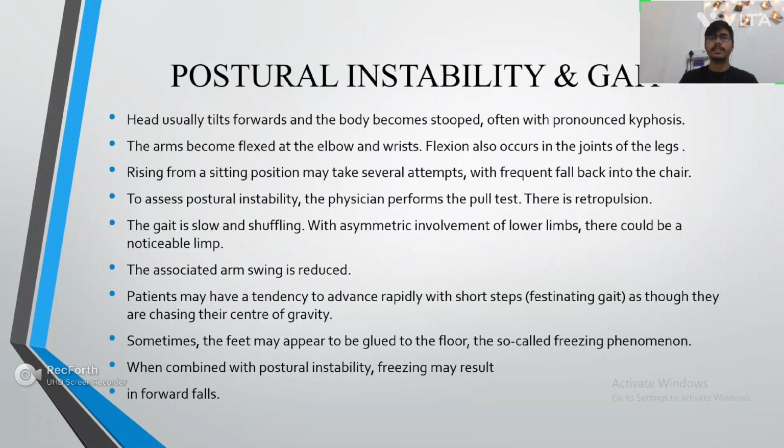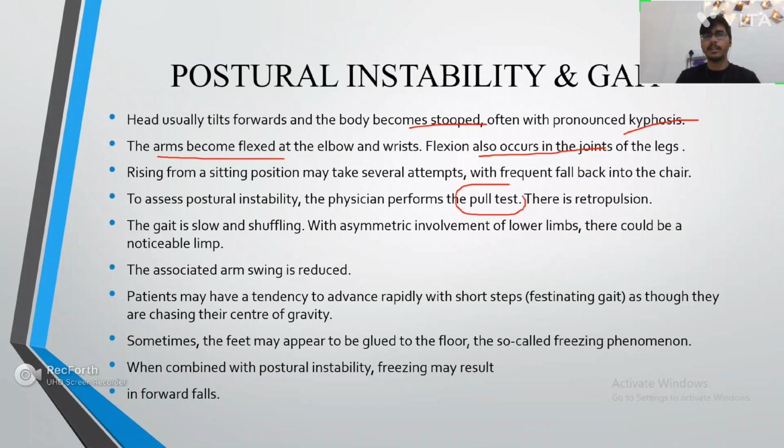Now, talking about the postural instability, as we have seen in the Parkinson patient, there was a stooping of the gait. The patient was stooping, and there was pronounced kyphosis of the spine. And we have seen flexion at the elbows and the wrist. Flexion was also present at the joints of the legs. The patient will have difficulty once he sits down. He will have difficulty standing up.